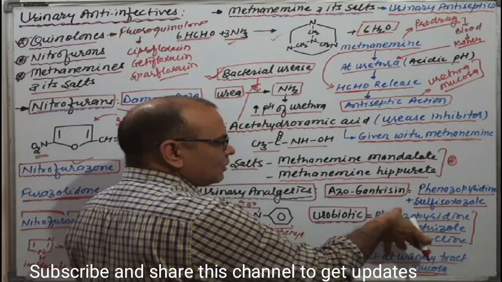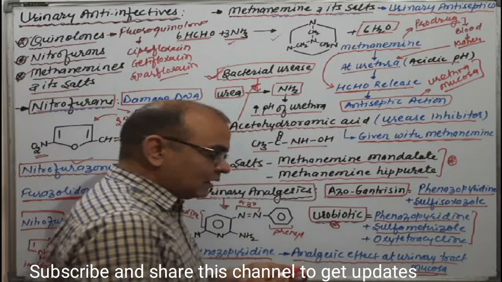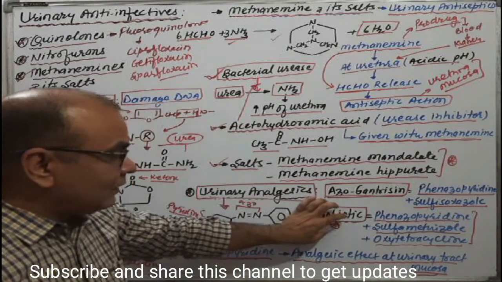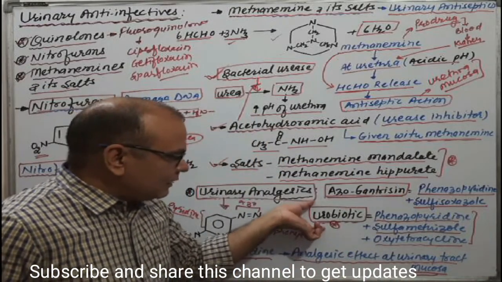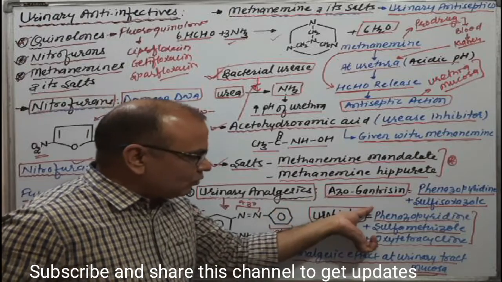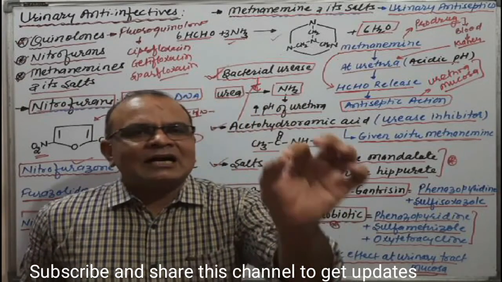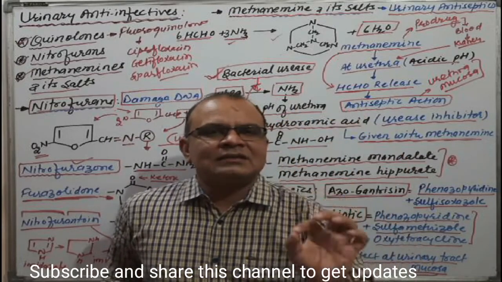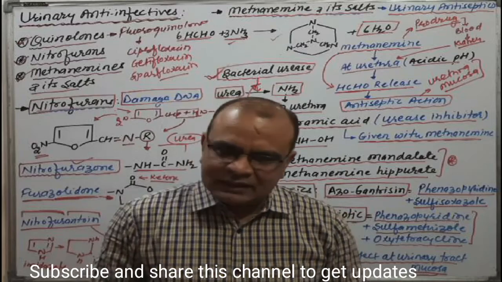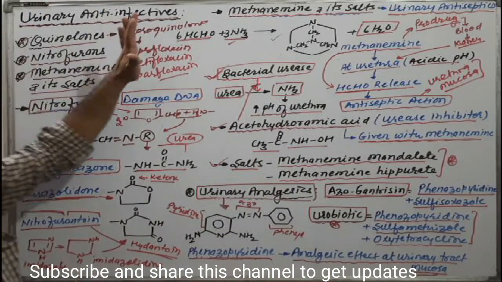All three combined are known as Urobiotic, in the form of a combined dosage form, and it is given to a patient who has a serious or severe infection in the urinary tract. This is all about urinary anti-infectives.